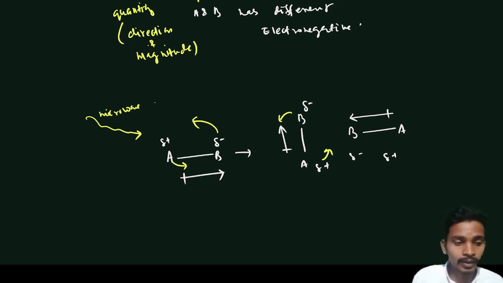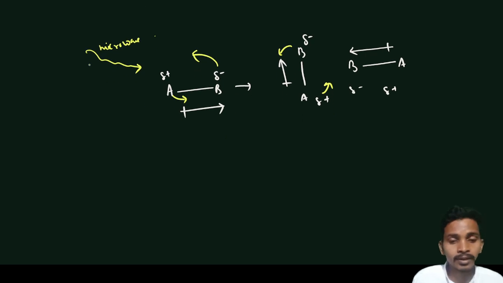So actually, whenever we give microwave radiation, the molecule does not always accept it. First the molecule should have a dipole moment, and the frequency we are giving should match the frequency of the change in dipole moment.